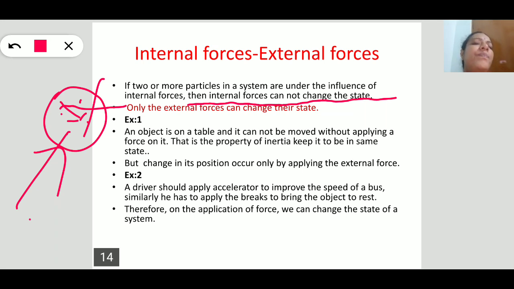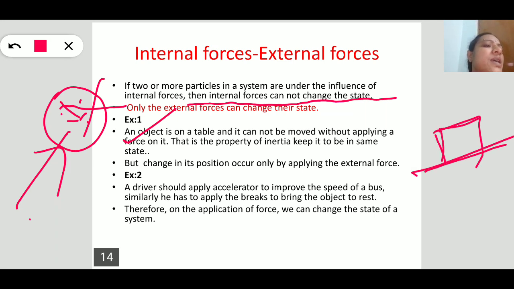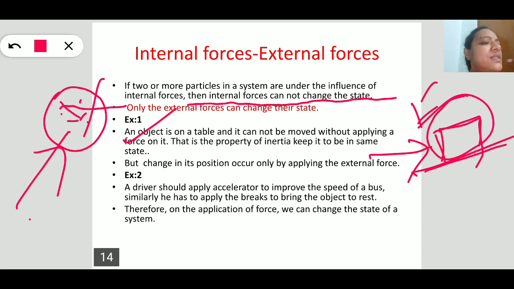For example, suppose an object is on a table, and it cannot move without applying a force. Suppose this is a table, this is a body. We can't move this body without applying any force. Why? Because even though some internal forces are present in this body, the internal forces do not change the state of a body.